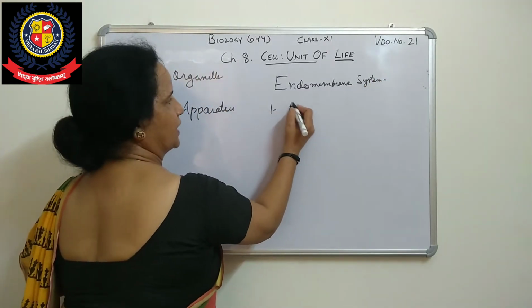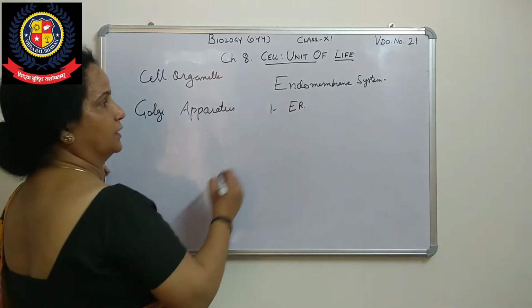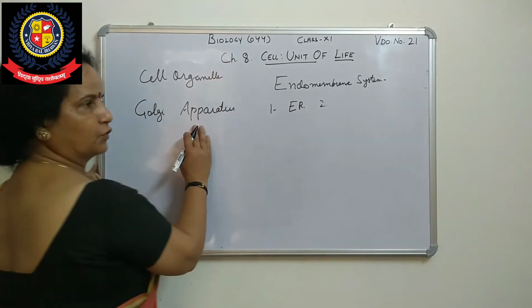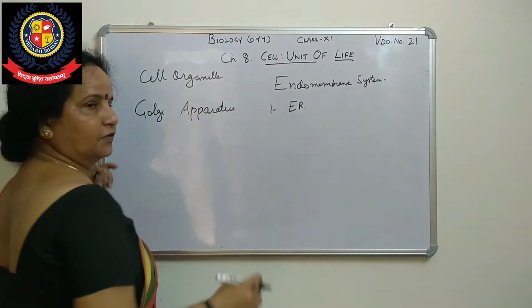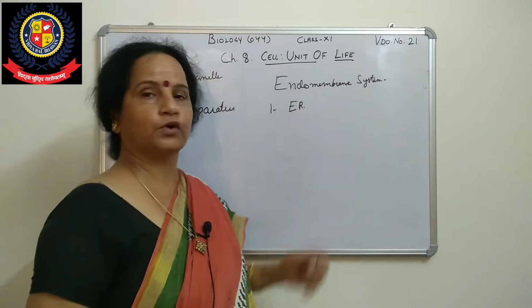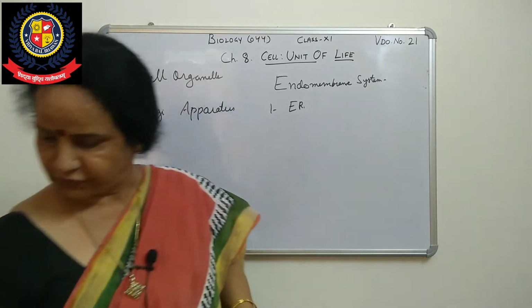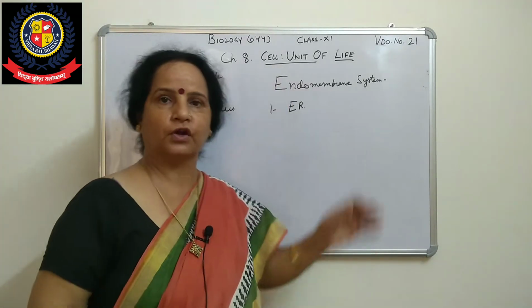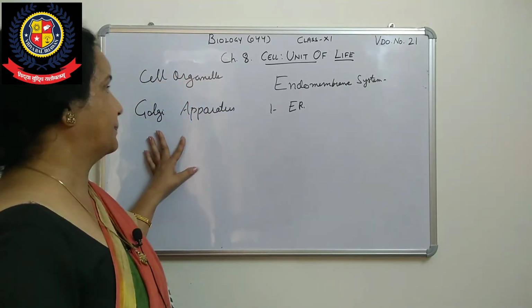One is the endoplasmic reticulum, which we have done. Second is the Golgi apparatus, which we have to start today. Third is lysosomes, and fourth is vacuole. So today we will start the Golgi apparatus.